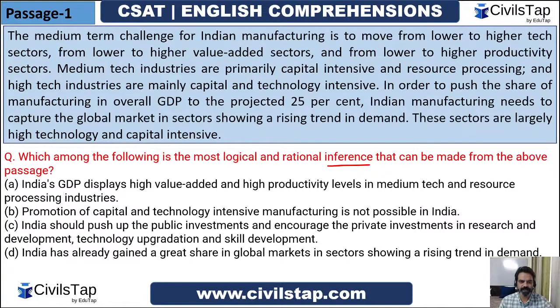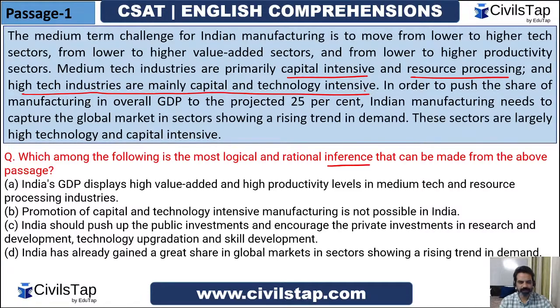The medium term challenge for Indian manufacturing is to move from lower to higher tech sectors, from lower to higher value added sectors, from lower to higher productivity sectors. Medium tech industries are primarily capital intensive. They run on capital and resource processing. That means they take a lot of capital and resource processing. And high tech industries are mainly capital and technology intensive.